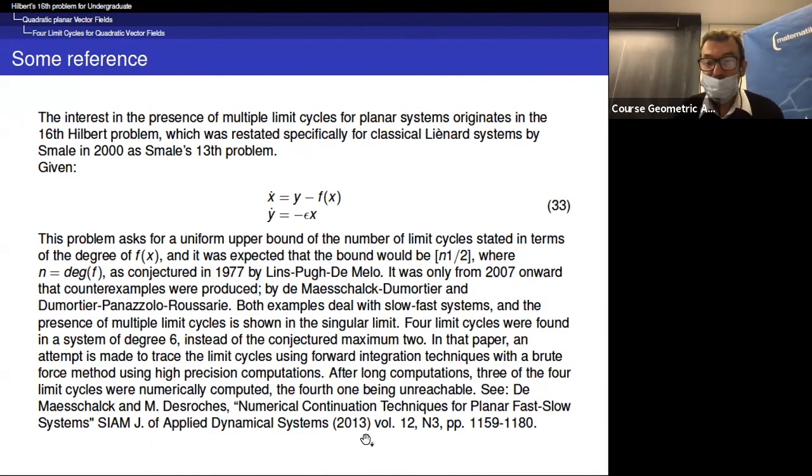So 3 of the 4 limit cycles were numerically computed, and the 4th one was, for the moment, not reachable. But it's a very, very beautiful development of this type of problem.